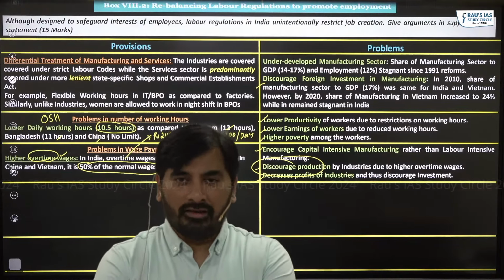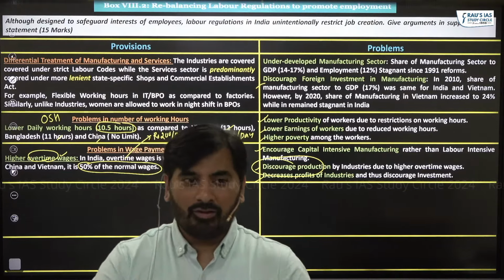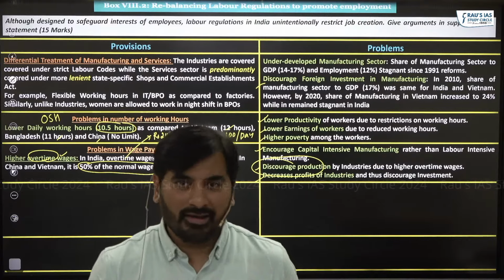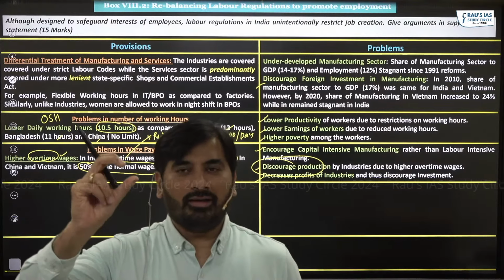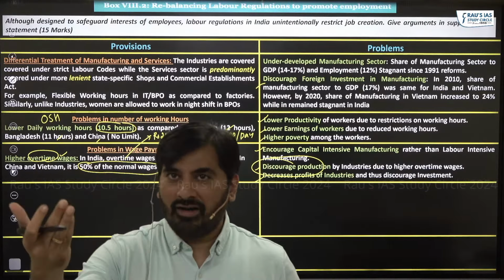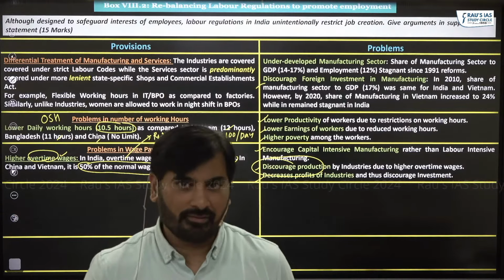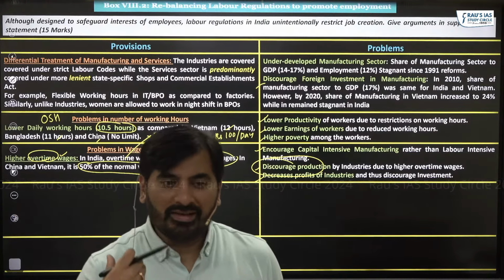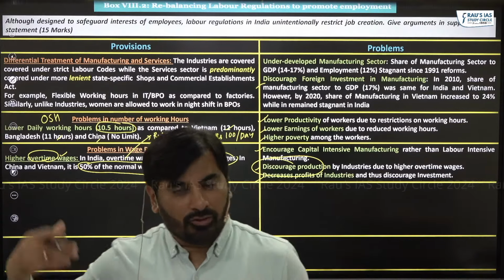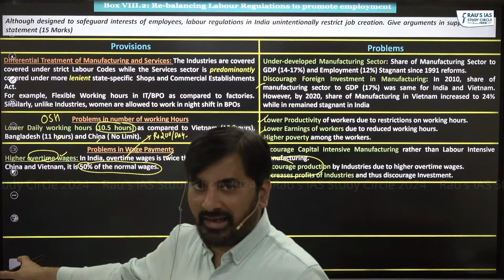Garvit, what you're saying is true, but you must understand this is what the economic survey says. Whatever you're saying, that we can have safeguards to ensure that the exploitation of the workers does not take place, right? So when you're writing a UPSC mains answer, you have to keep your line of thinking along these lines.